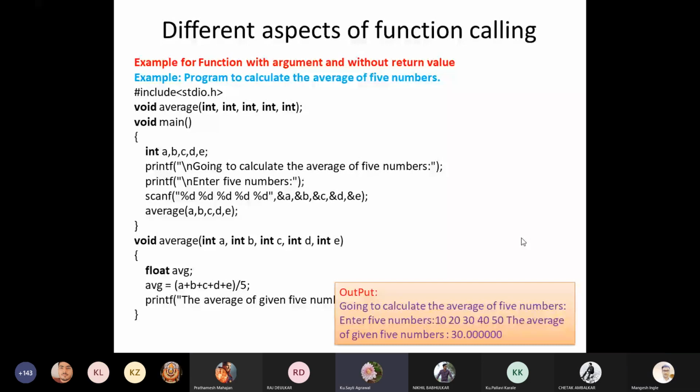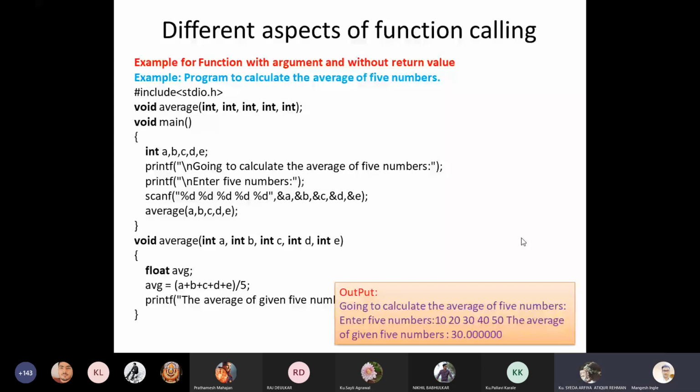What is the return type? Void. Okay, what does void mean? Void means no value, empty, no return value. Yeah, good.